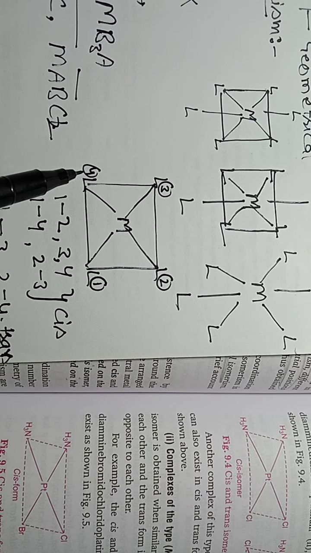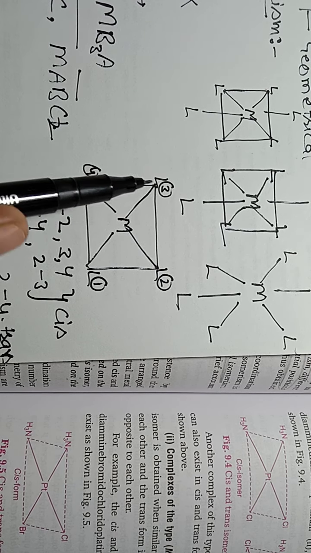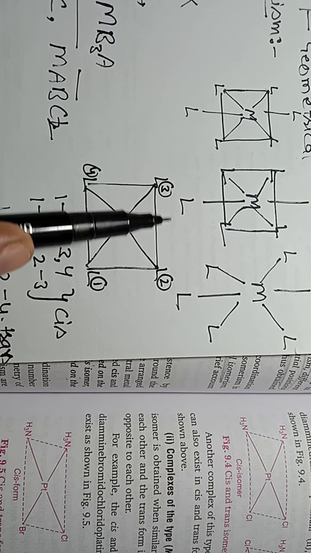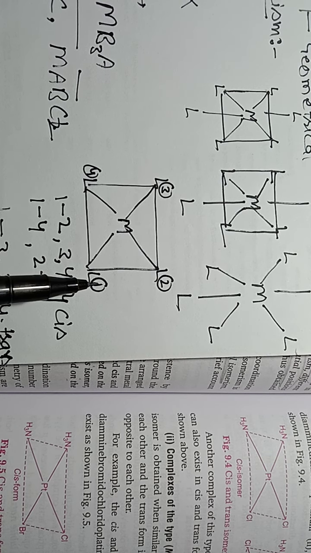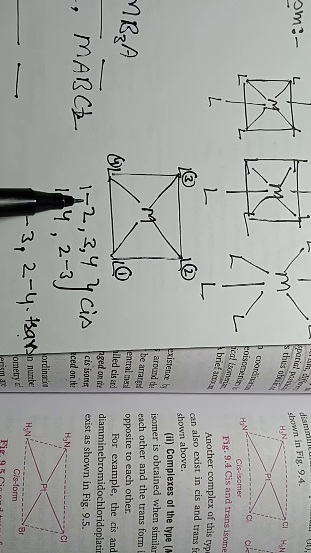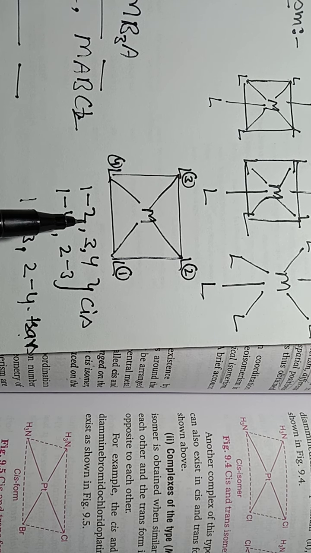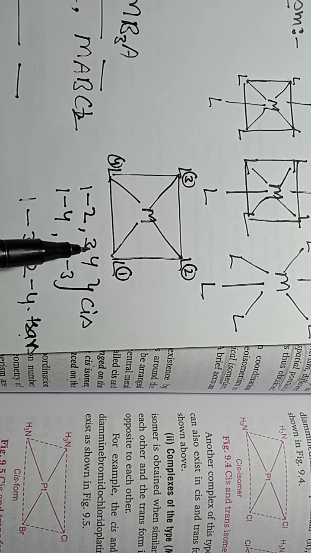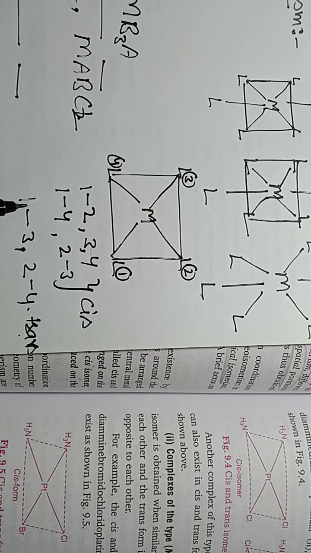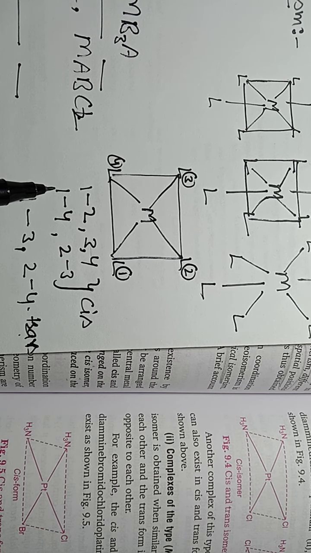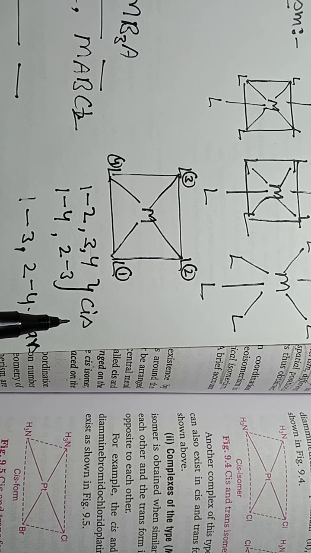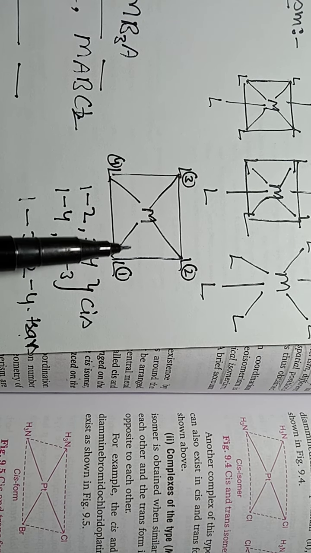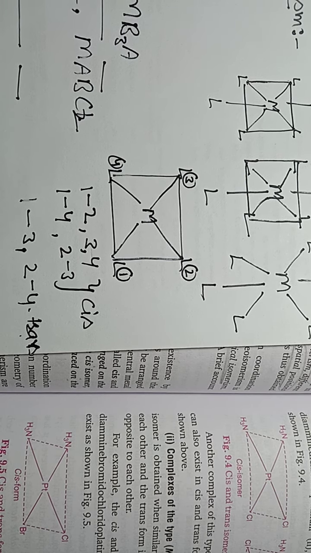Next, 2 and 3 are adjacent, and 1 and 4 are adjacent to each other. It means positions 1, 2 and 3, 4 are cis positions, and also 1, 4 and 2, 3 are cis positions, because these positions are adjacent to each other.